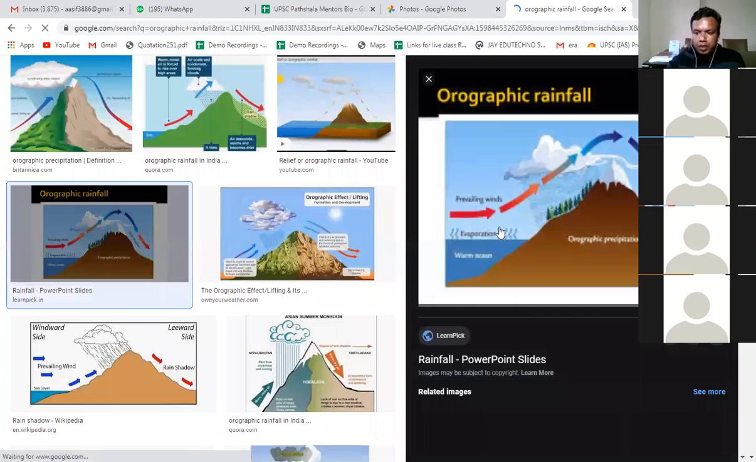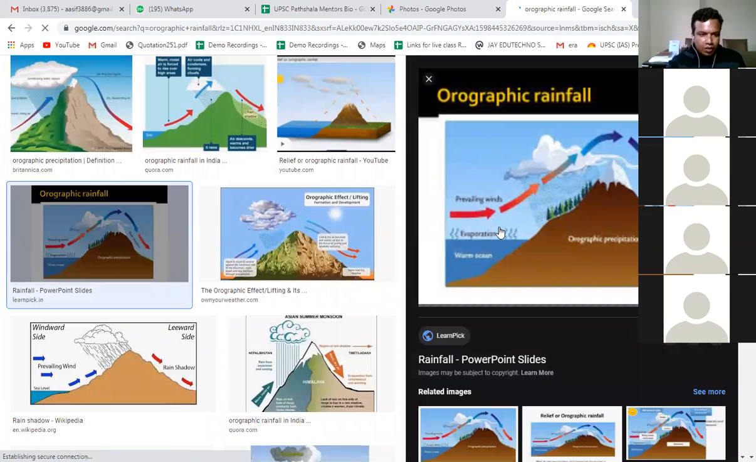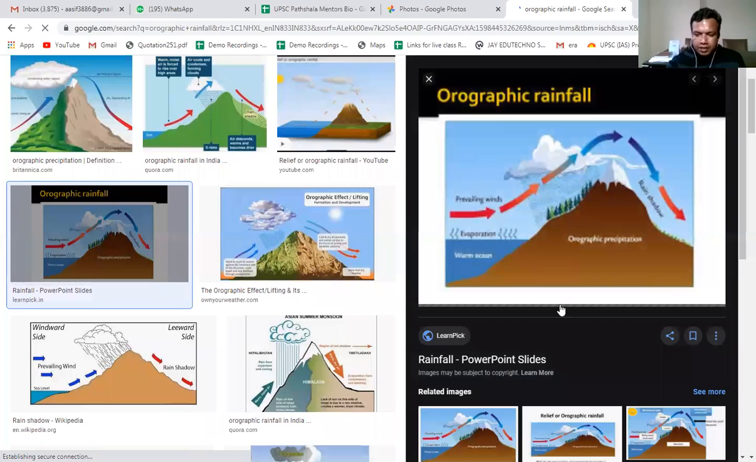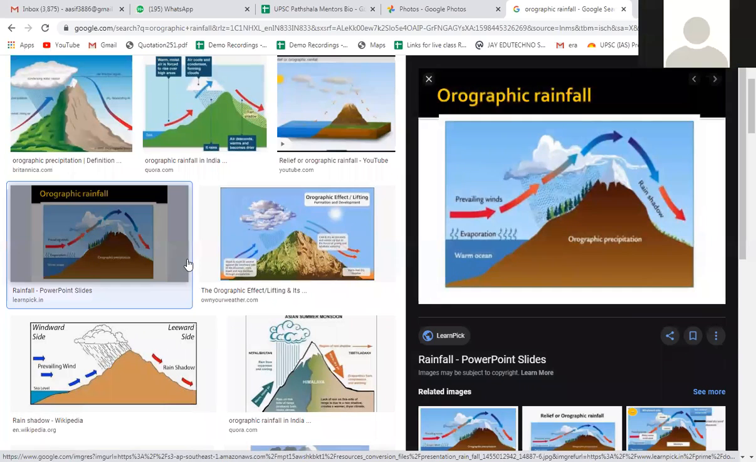Oros means mountain. Do you remember orogenesis? Orogenesis means the formation of mountains. Do you remember, when I was discussing the various types of landforms on the surface of the earth, the formation of mountains is called orogenesis. So oros means mountain, right?